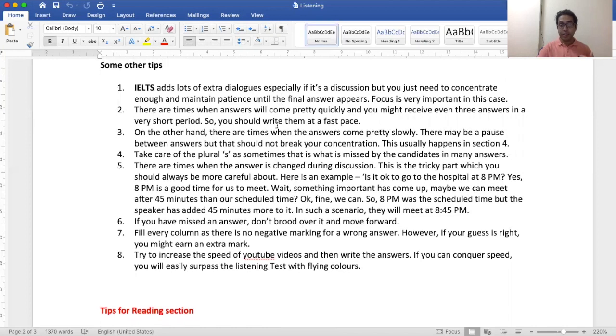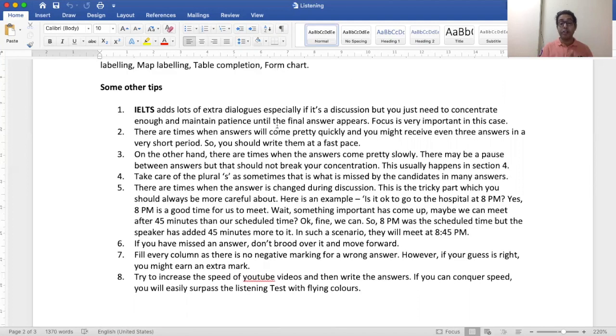Move forward. In the end, when you have time, when you would be editing, when you would be checking every answer, then you can come back and do that answer. Try to remember it. Write on the paper something which you remember about it, some hint. Or if you are thinking about some answer, write it down in the rough sheet. And when you return to the same answer, check the rough sheet, check your hint, and try to think about what could have been your answer. Okay, there's no negative marking for a wrong answer. So attempt every question because if your guess is right, you might earn an extra mark, and that extra mark is very important.